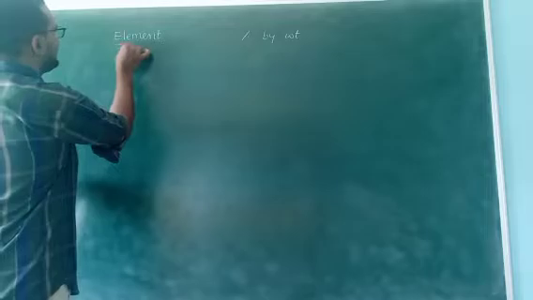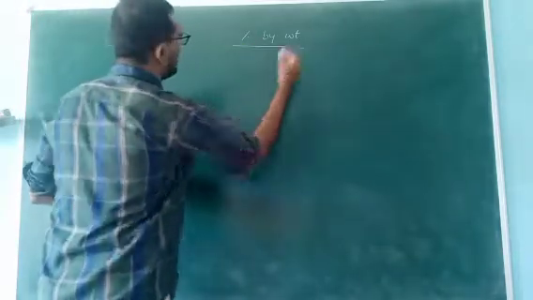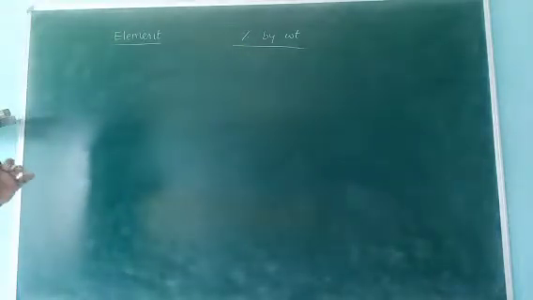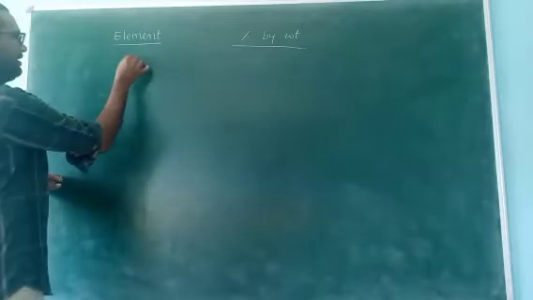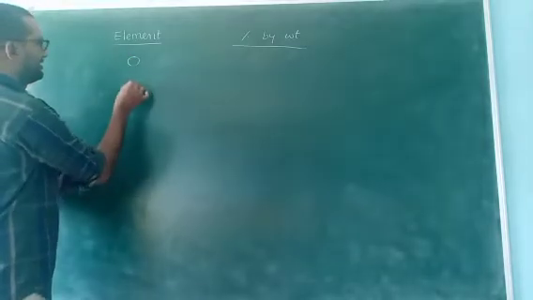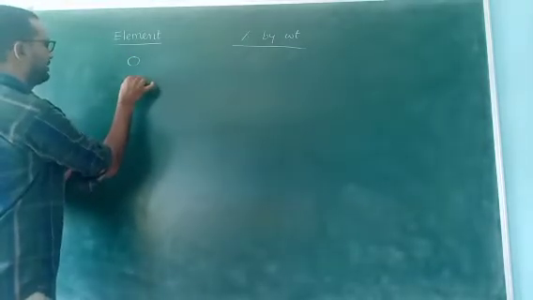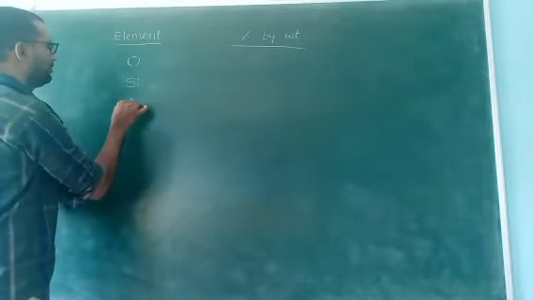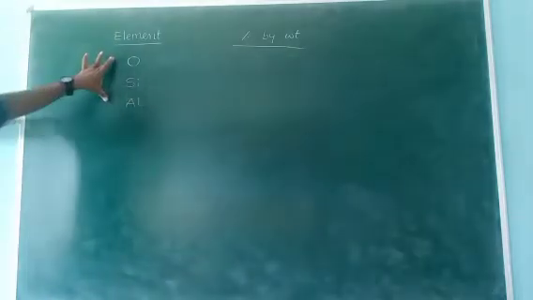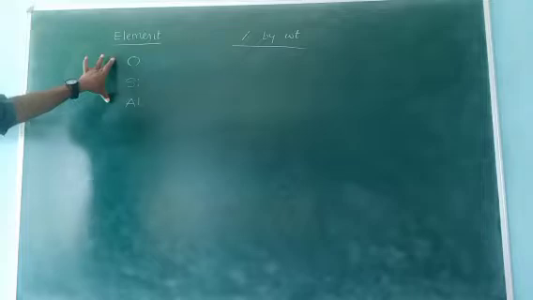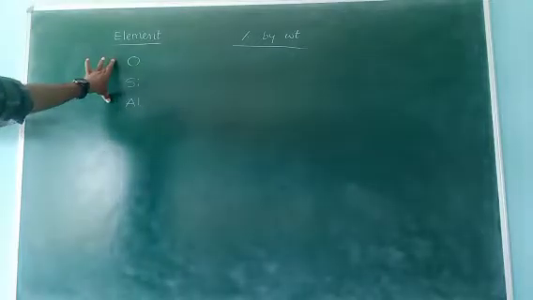Now element. Which element has more percentage available in the earth crust? First one, oxygen. Second one, silicon. Third one, aluminum. First, these three are most important: oxygen, silicon, and aluminum.